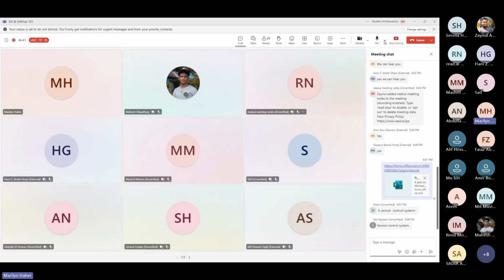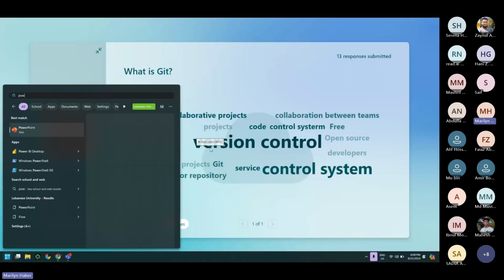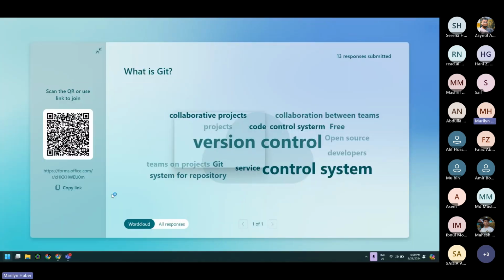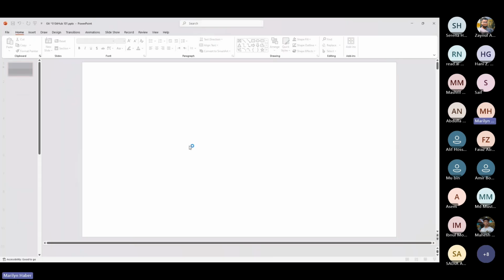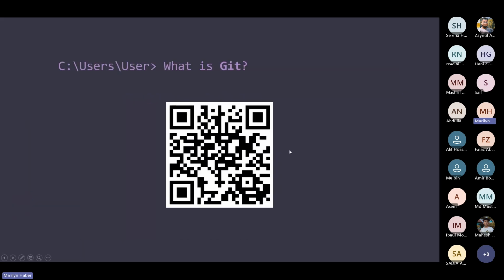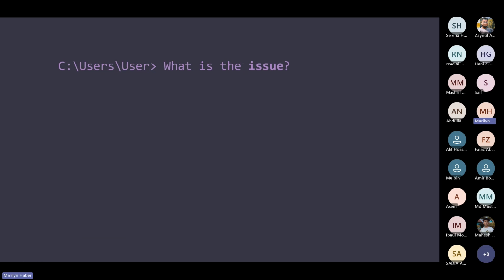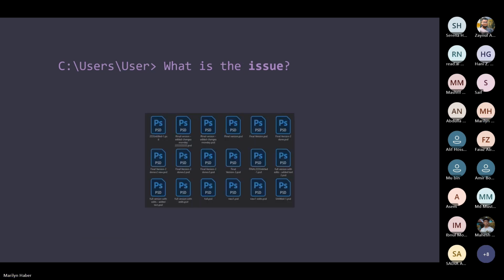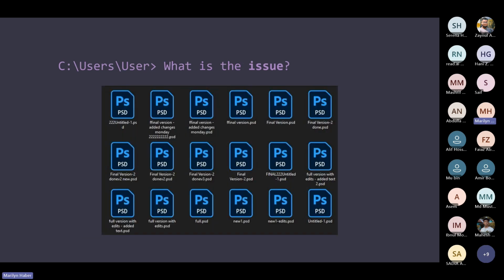Okay, so let's get back to our PowerPoint. I'm gonna open it here normally. Okay. So back to this. We have seen some of your words about what is Git, and some of you are very correct. Because when you talk about Git, it's not only related to code. This is something that I need to clear out. Git is not only used for coding, it's used for tracking something in general.